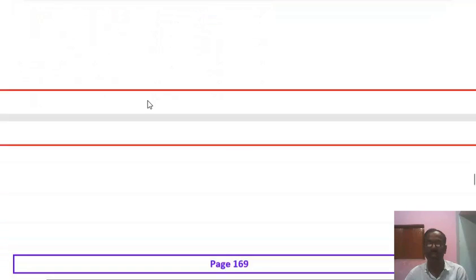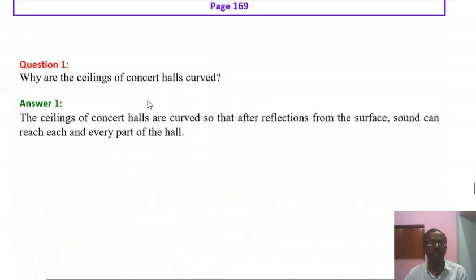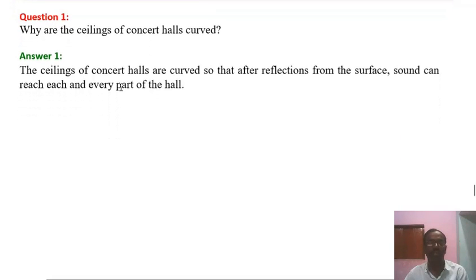Let's see the next question. So the next question is, why are the ceilings of concert halls curved? The ceilings of concert halls are curved so that after reflection from the surface, sound can reach each and every part of the hall. Hope there is no problem understanding the answer of this question. Let's see the next question.